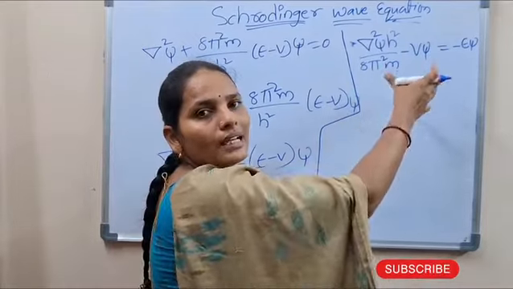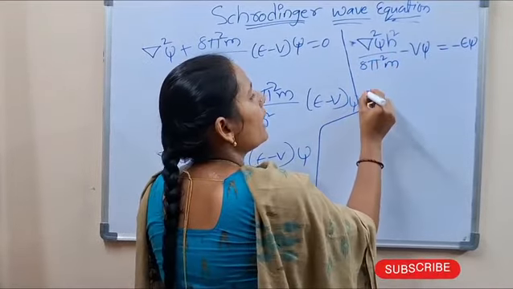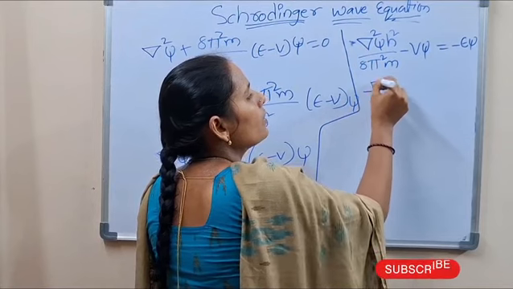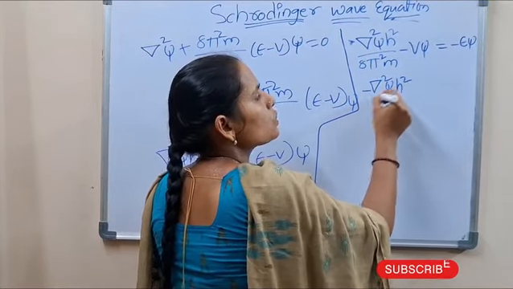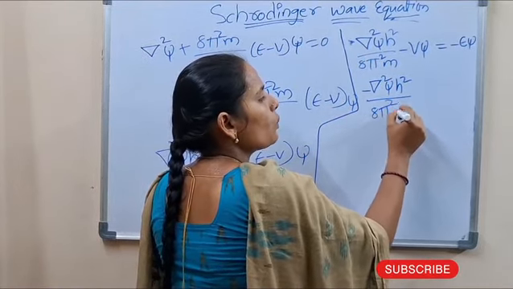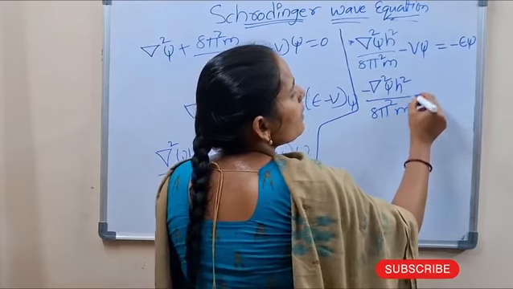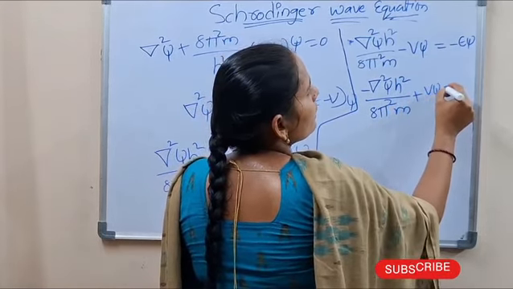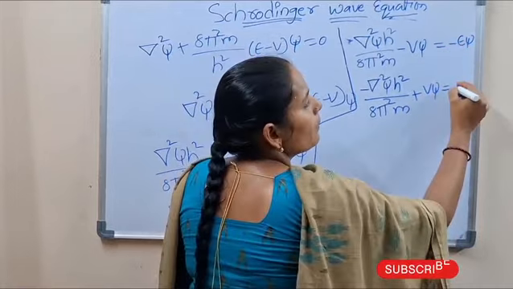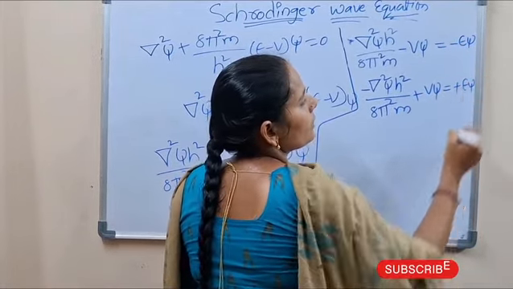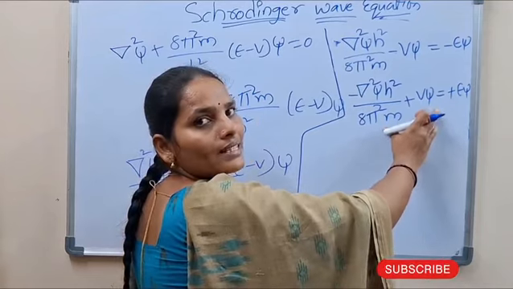Multiplying both sides by a negative sign, we write minus del square psi h square by 8 pi square m plus V psi equal to E psi. From this equation we take psi as common.